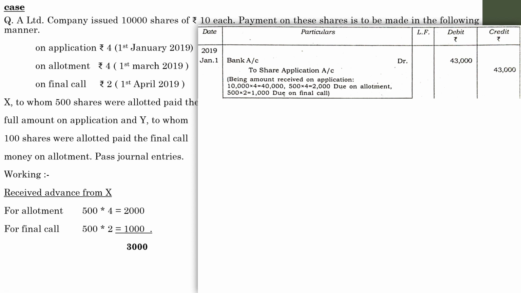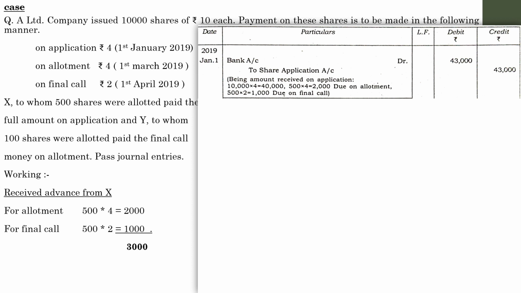Next, you need to pass the due entry. At the time of due entry, you have to show the amounts separately. Separately means here the amount has been collected as a single amount, 43,000, but while recording the amounts in the particular accounts, you have to show the amount separately, because calls in advance is a concept where the amount is received by the company, but the company can't transfer the amount to the share capital account unless and until that transaction is due.